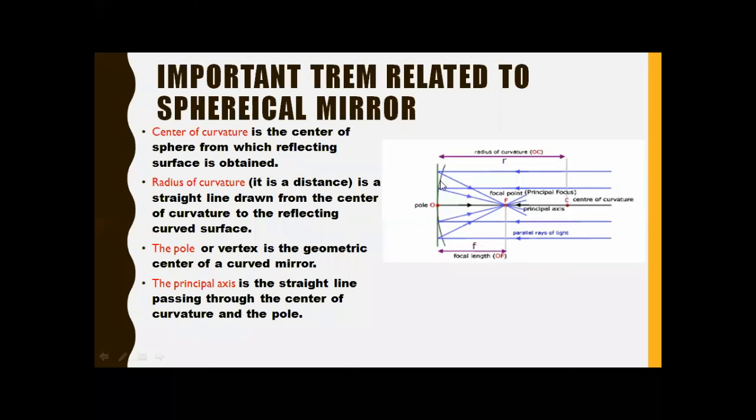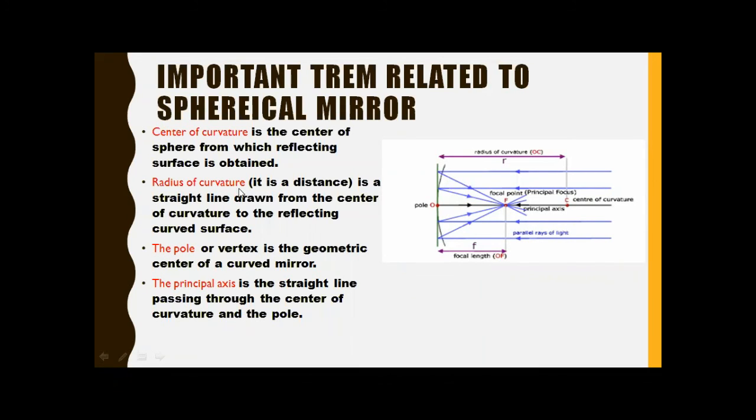That center is known as the center of curvature. As you can see, I indicated with the cursor that here is the center of curvature, and we represent it by the letter C.